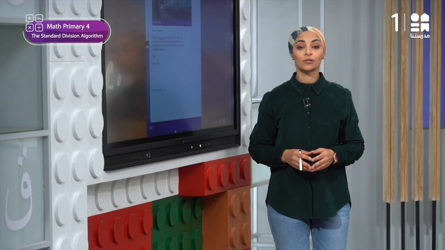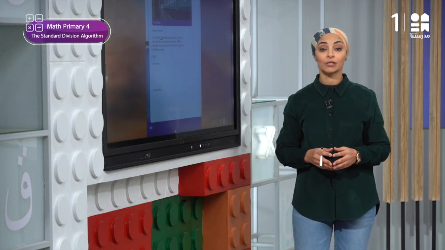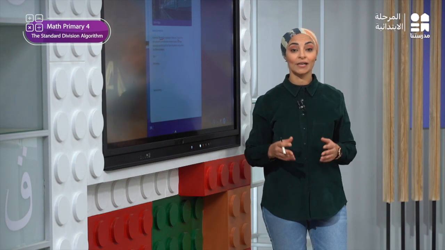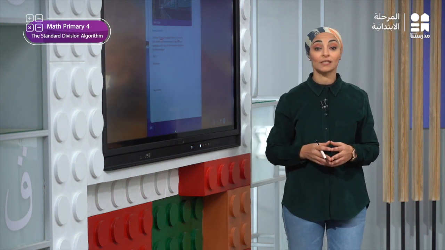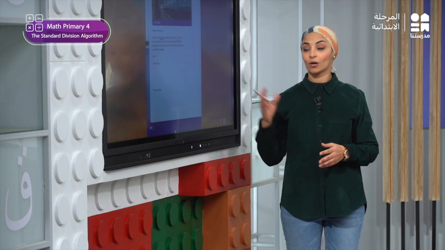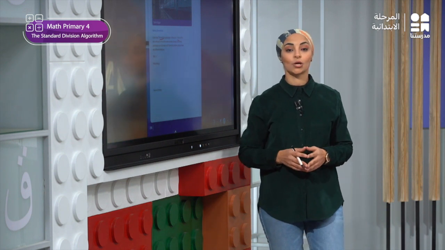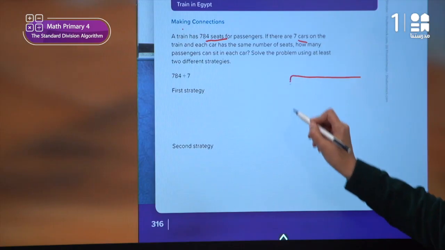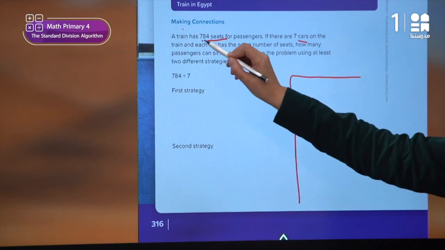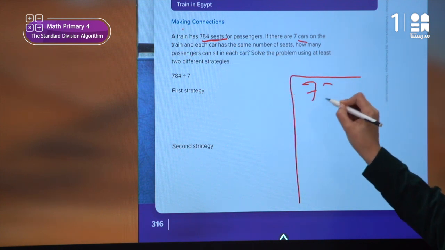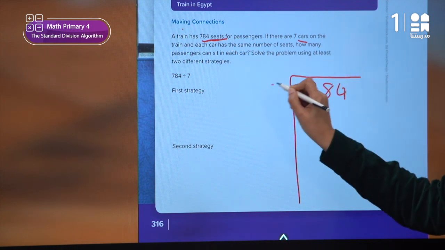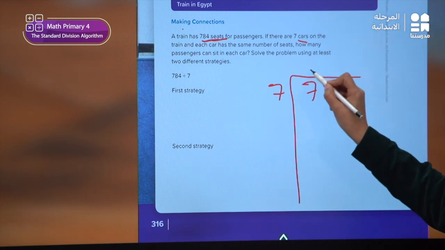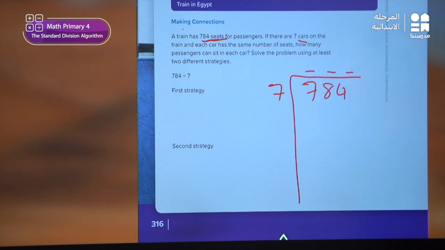Now, when trying to divide it using the standard strategy, okay? I will solve it with the standard strategy, because as we know, our lesson today is called the standard strategy. So I will solve it in this way. So I will start to write the dividend under the line. Let's draw it all together. I will write the dividend 784 under the line and 7 here on the left side. Then what should I do? I will put the answer up here.